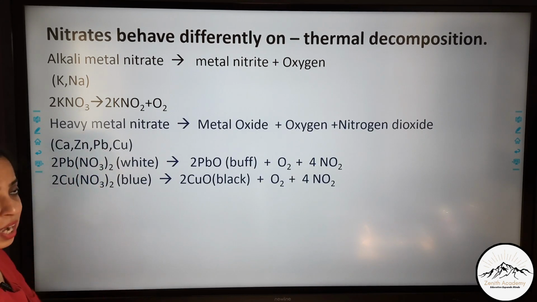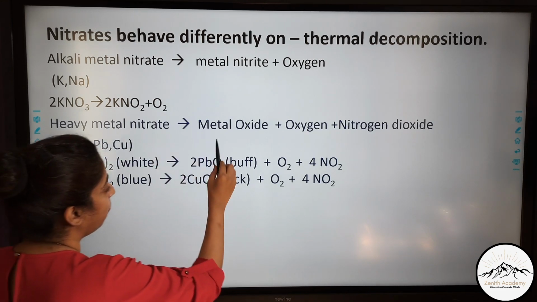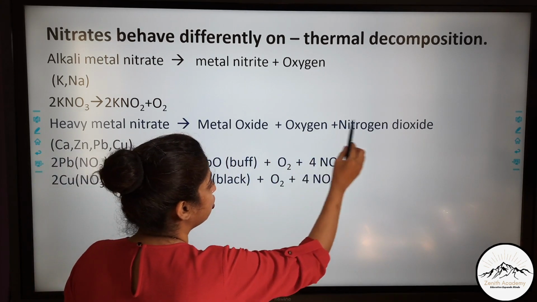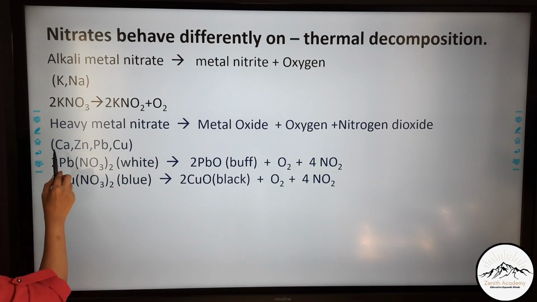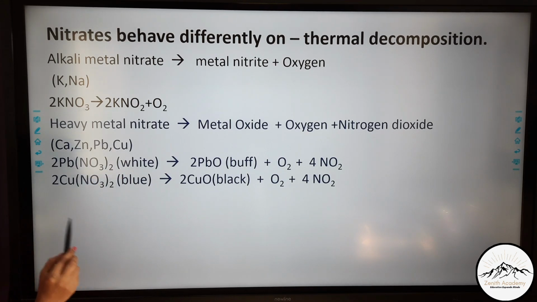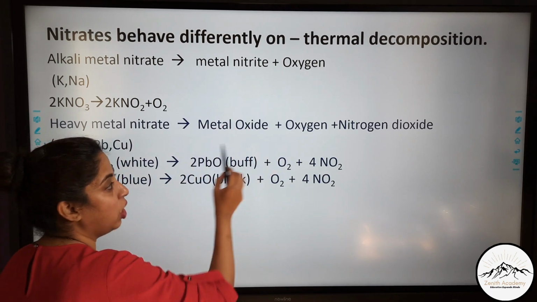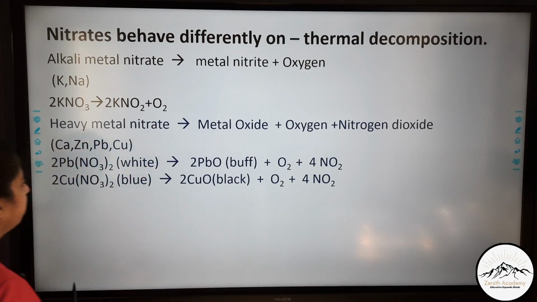Now heavy metal nitrates. They decompose to give metal oxide, oxygen and nitrogen dioxide. You should remember which heavy metals: calcium, zinc, lead, copper. All of them, on decomposition, form metal oxide, oxygen and nitrogen dioxide.